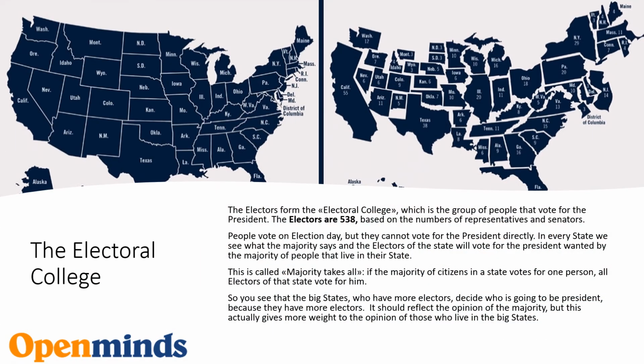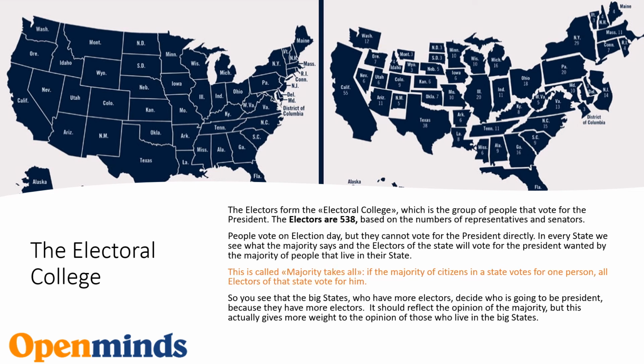The Electoral College. The electors form the Electoral College, which is the group of people that vote for the president. The electors are 538, based on the numbers of representatives and senators. People vote on election day, but they cannot vote for the president directly. In every state, we see what the majority says, and the electors of the state will vote for the president wanted by the majority of people that live in their state.